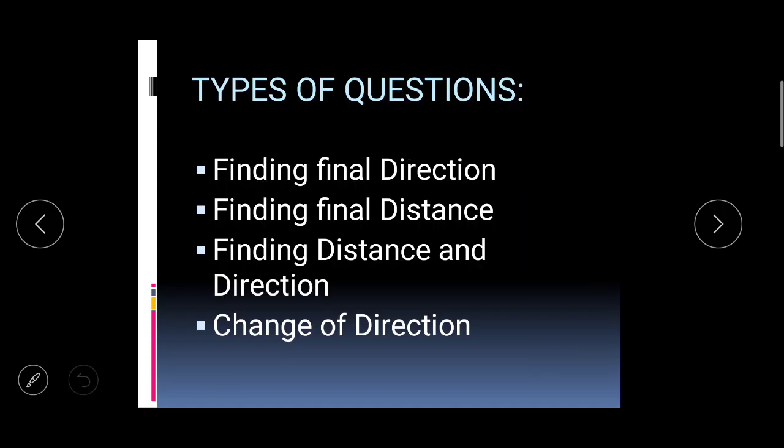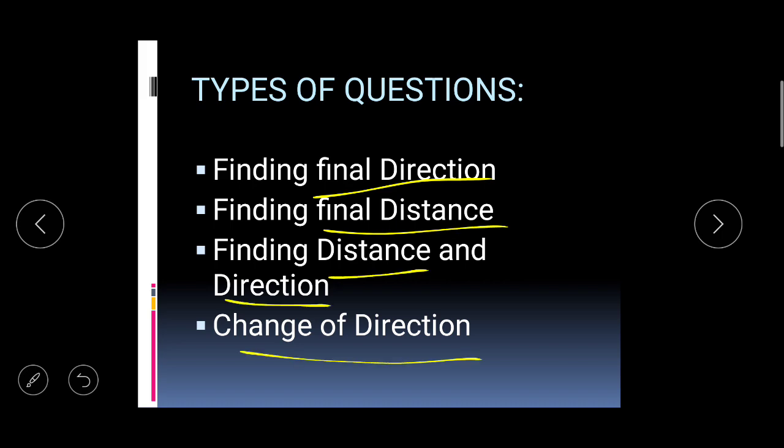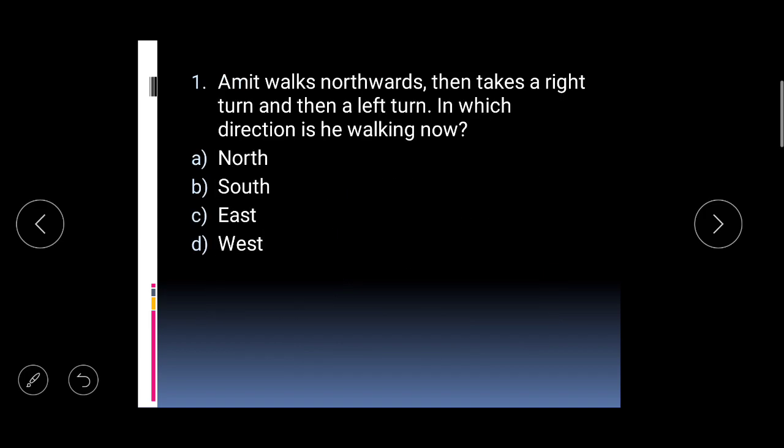What kind of questions have been asked? The questions can ask you to tell the final direction, final distance, or both distance and direction, or there are some changes of direction and then you have to tell everything. So, these are certain types of questions that are generally asked in an exam. So, let us start and solve some questions directly.